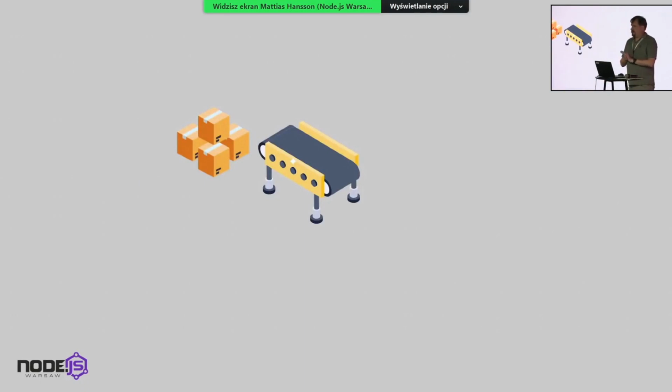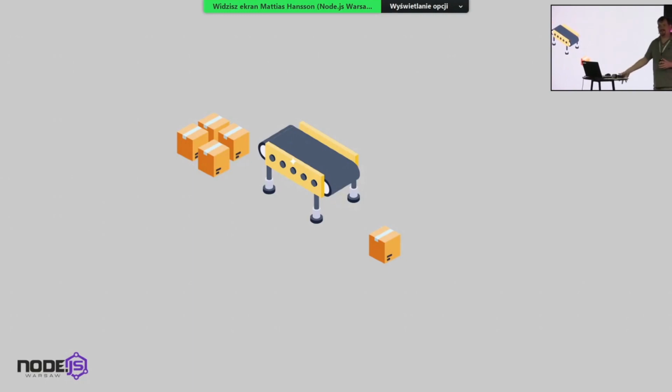I liken them to a conveyor belt. First things first, a channel has a size. The default size is basically 0, which means that it's unbuffered. And a channel has a type, which means that it's a channel of strings, a channel of integers, a channel of person records or invoices. And you define it when you create the channel. You have one side that is putting those defined objects onto the channel, and you have another side where you take the things off the channel, okay? So one Go routine has to be on one side and another Go routine on the other side, to simplify things, basically.